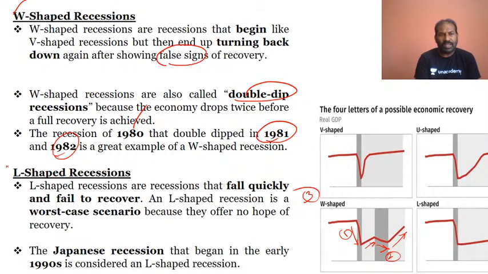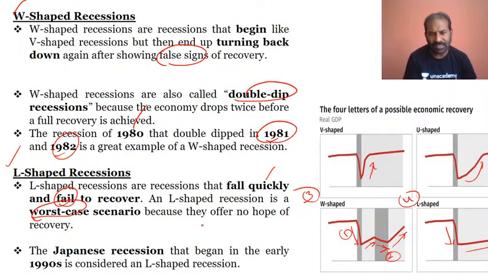And then we will look at the L-shaped recession, which is the fourth one, wherein there is a quick, steep fall, and it fails to recover. It will be stable, not the kind of V-shaped, U-shaped or W-shaped recovery, but L-shaped. So there is a failure to recover, and this is the worst case scenario in regards to recovery. V-shaped, U-shaped, W-shaped, and L-shaped: L-shaped is the worst case scenario.